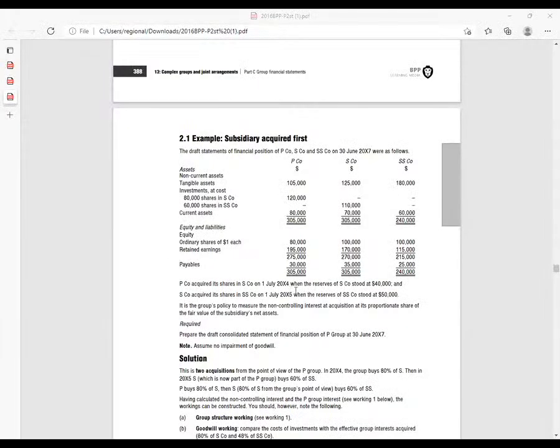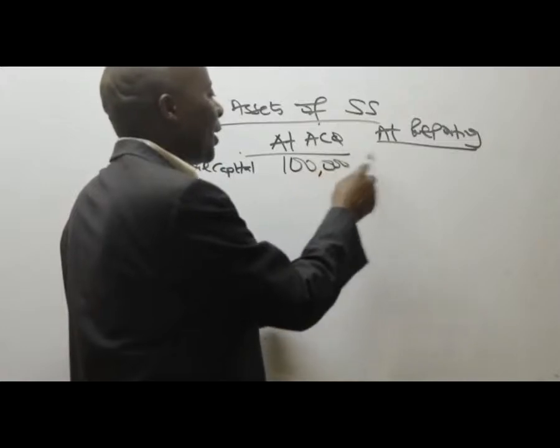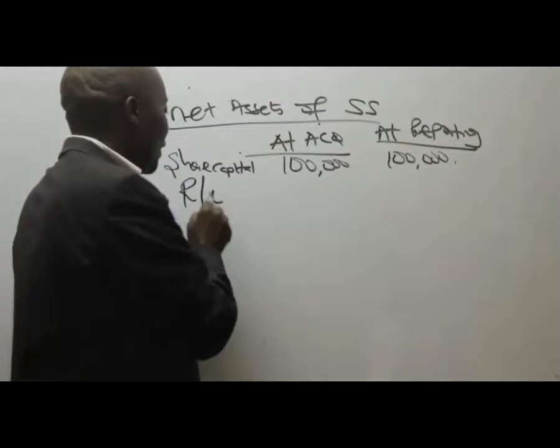Share capital ya subsidiary ya SS wanasema ni ngapi? Ndio hii hapa SS. It's 100,000. Hii haibadiliki, hii ni max ya bure. 100,000. And then you ask yourself whether you have any retained earnings.